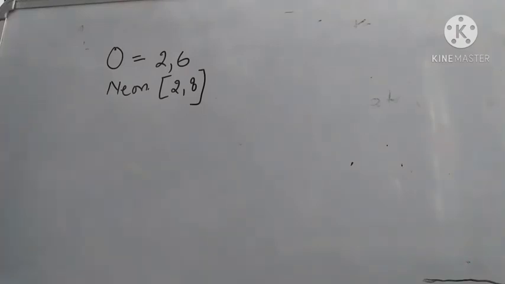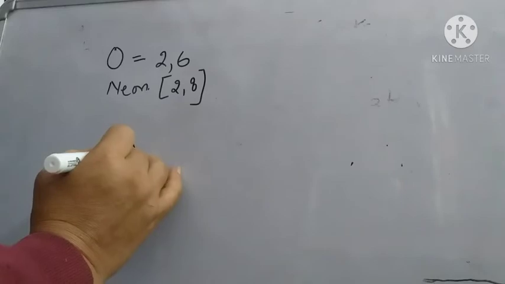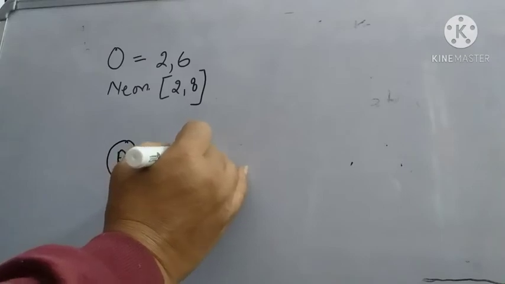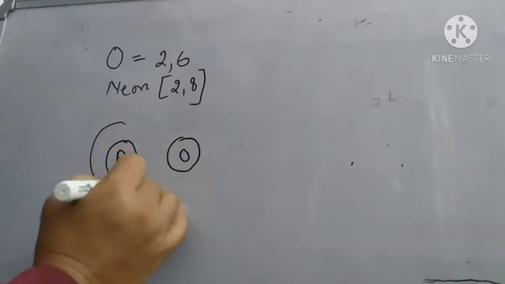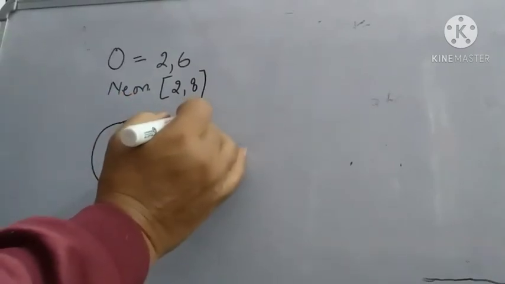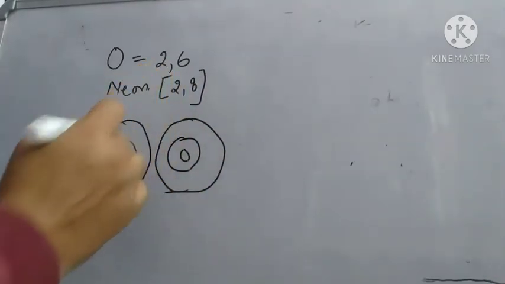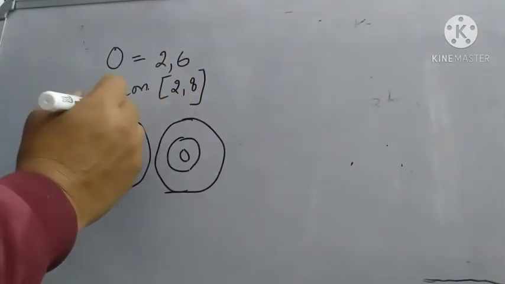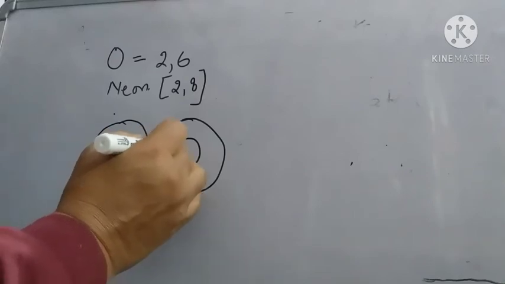So now how does the formation of the oxygen molecule take place by sharing of electrons? So we are going to draw the atomic orbital structure. This is the nucleus of oxygen, then the nucleus of another oxygen atom, then the outermost shell. So now oxygen has 6 valence electrons, so it requires 2 more electrons, so those 2 electrons we are going to draw here.